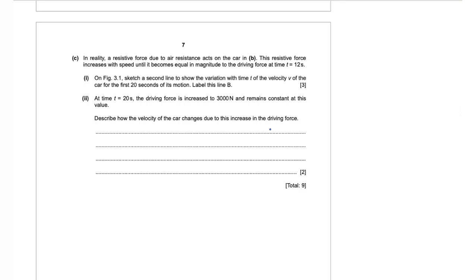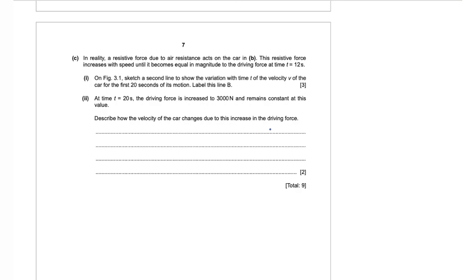Part C, in reality, a resistive force due to air resistance acts on the car. In part B, this resistive force increases with speed until it becomes equal in magnitude to the driving force at time t equal to 12 seconds. Part 1, on figure 3.1, sketch a second line to show the variation with time t of the velocity v of the car for the first 20 seconds of its motion. Label this line B.